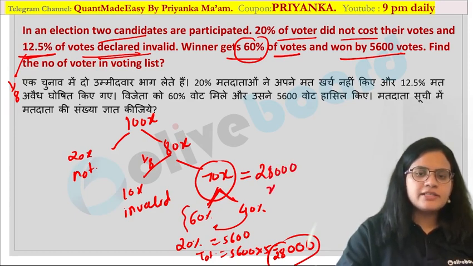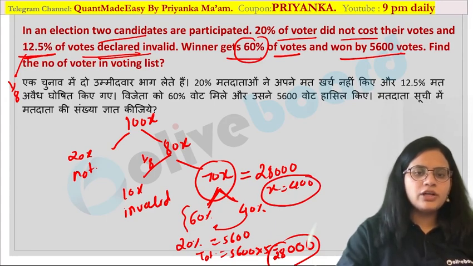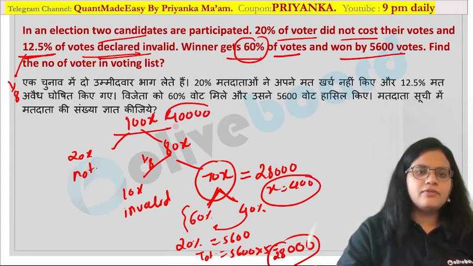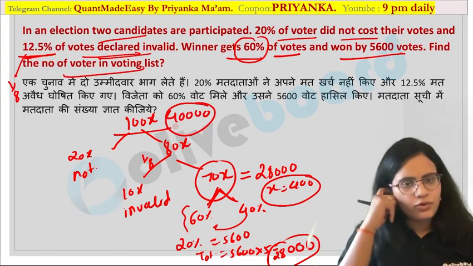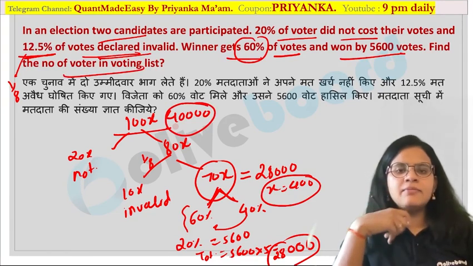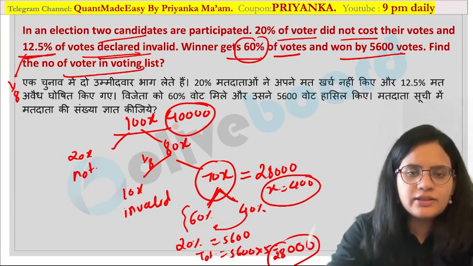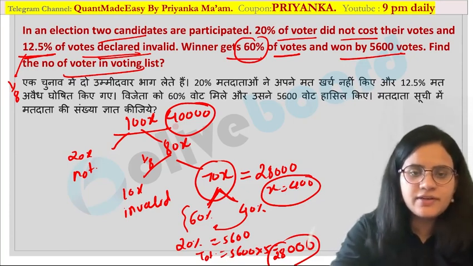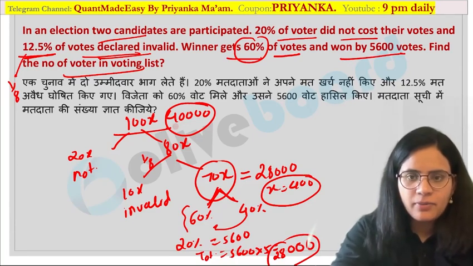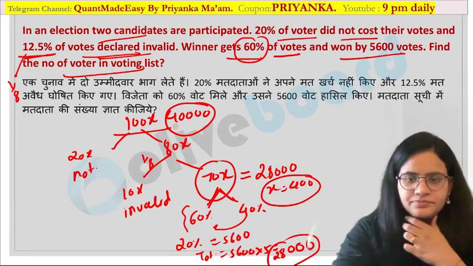So what would be your X value? The X value would be 400. So how many total voters would be there? 40,000 voters would be there. Find the number of voters in the voting list. Are you guys getting my point? So you can see this is how you have to draw the tree diagram for such questions when you are solving them. I hope it is perfectly clear to everyone.